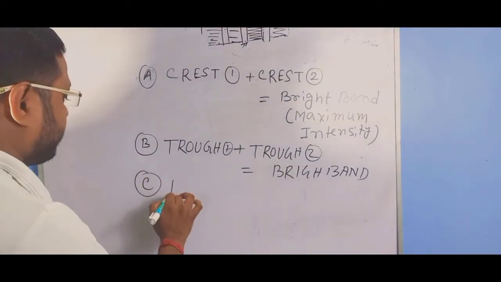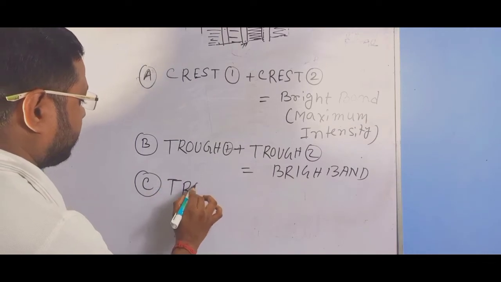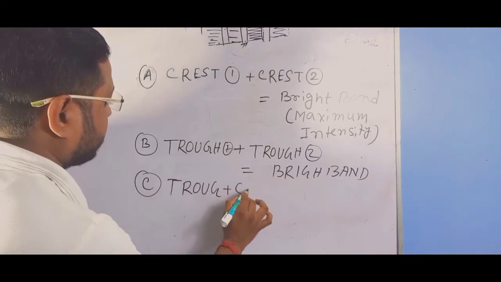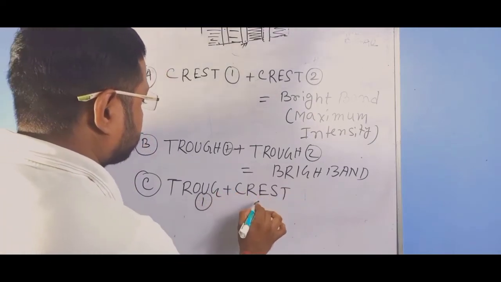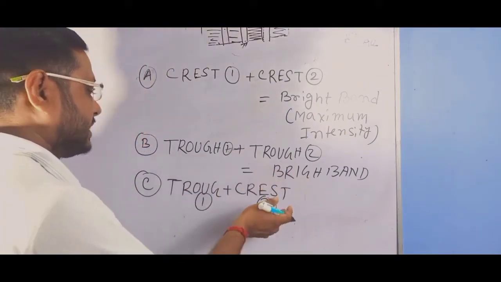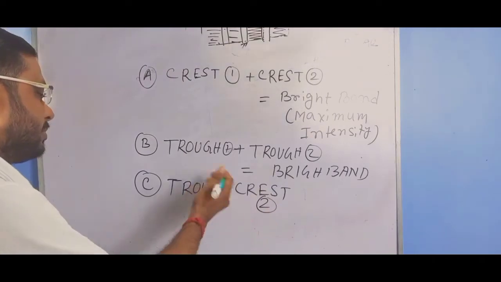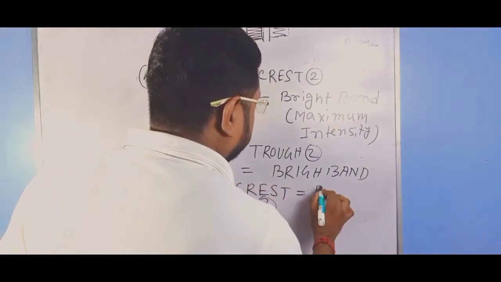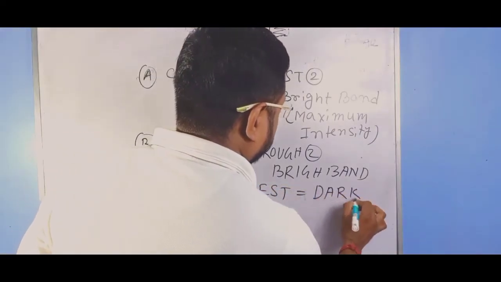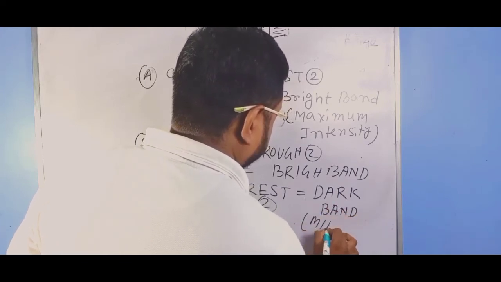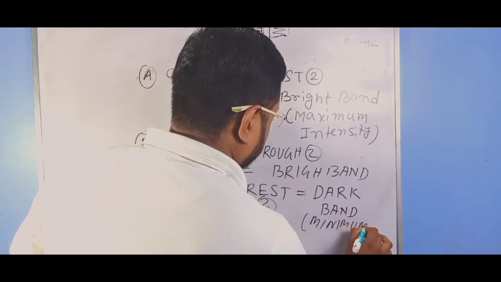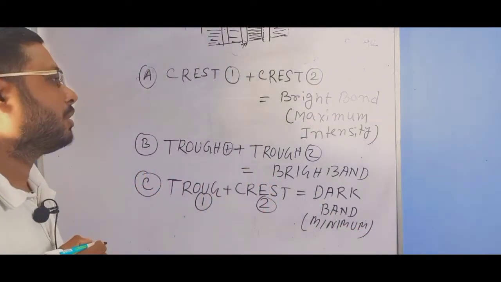But if a trough plus a crest, that is, the trough of 1 falls on the crest of 2, or vice versa, the crest of 1 falls on the trough of 2, then we get a dark band and the intensity is minimum. This is the basic law of interference.